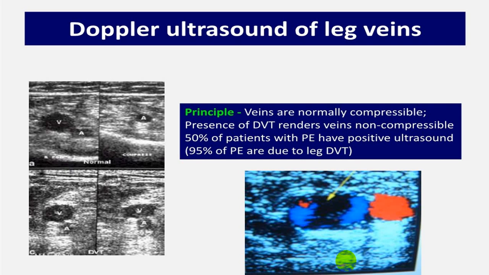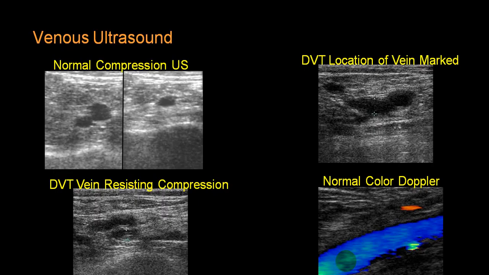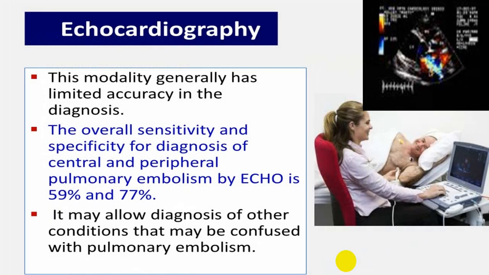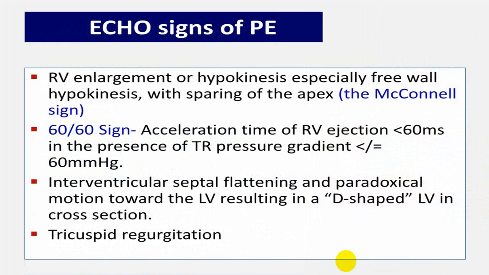We have already told you that when you do a Doppler for leg veins, or a Doppler duplex, you can find out a deep vein thrombosis. Venous ultrasound will be useful, but if you combine Doppler with color Doppler duplex, it will be more beneficial. Echocardiography will show you whether RV dysfunction is present or absent, and sudden elevation of pulmonary pressure will also be in favor. In an echo, there is one sign called RV enlargement with hypokinesia. It is called McConnell sign, and that is very important.